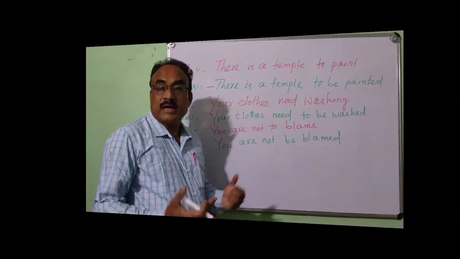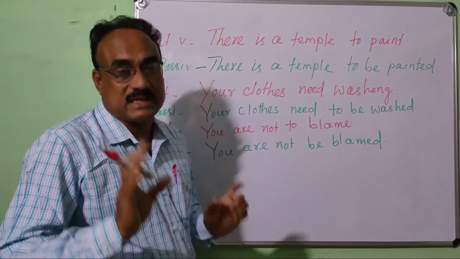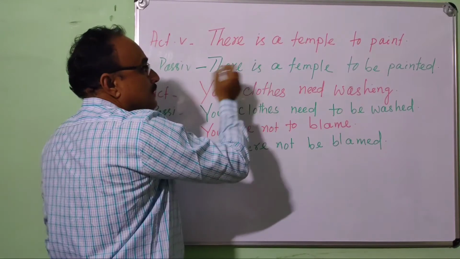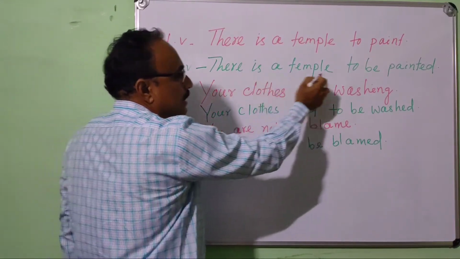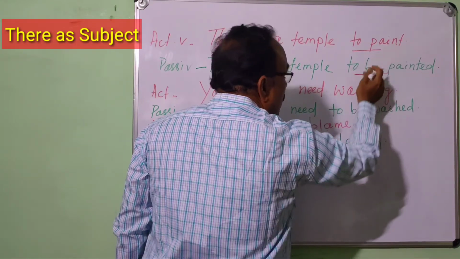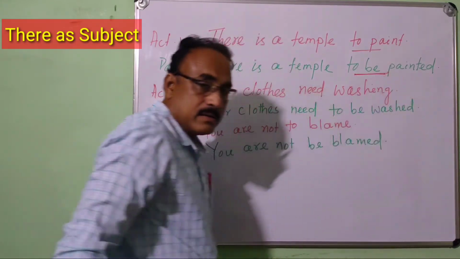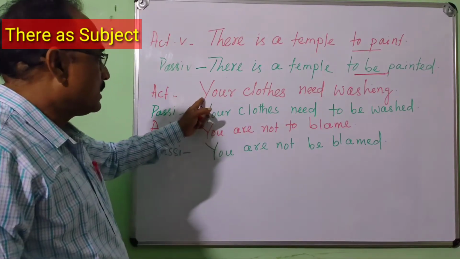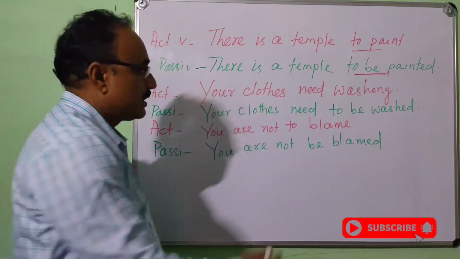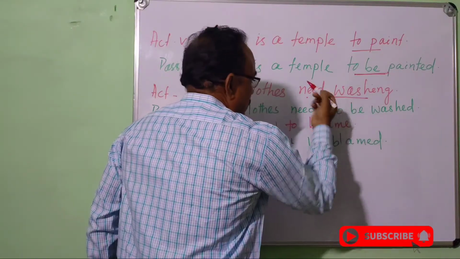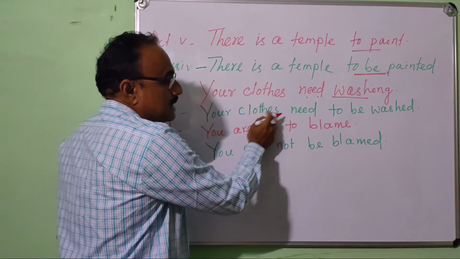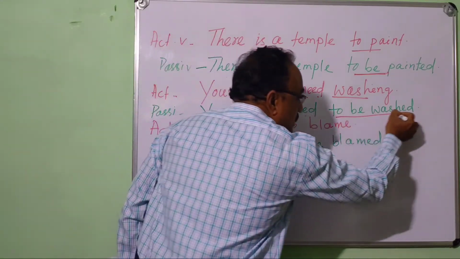Okay? In another example, there is a subject in passive. There is a temple to paint. In passive, there is a temple to be painted. Here paint is to plus verb, but here it is to be painted. Okay? Another, your clothes need washing. Here washing. Okay? In passive, your clothes need to be washed. Here is the passive.